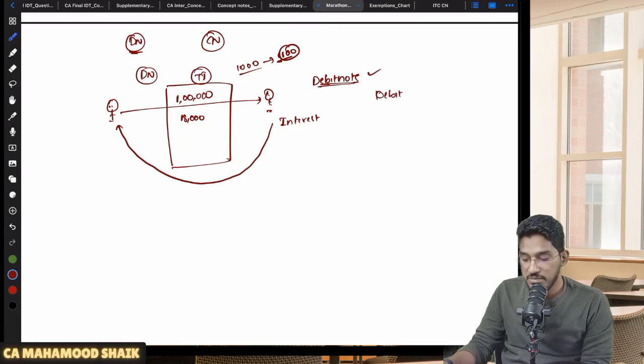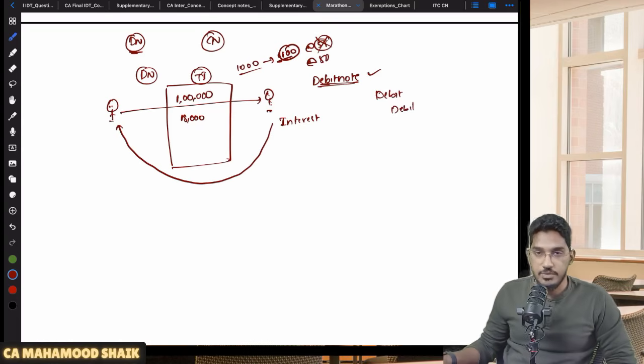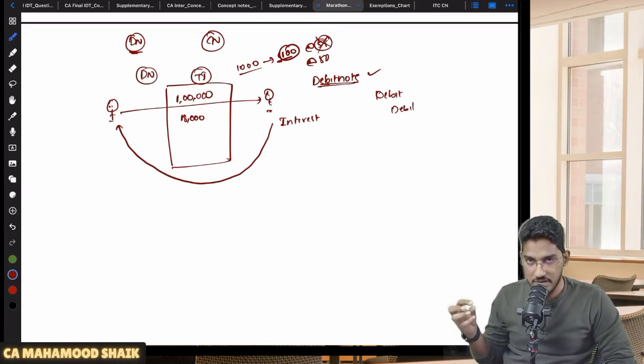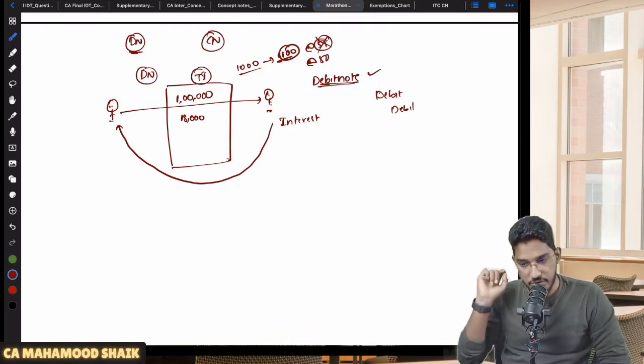Or rate difference. By mistake you have applied wrong rate. So actually the product is 55 rupees, but by mistake you have charged him only 50 rupees. Later you have realized. Now you want to collect that extra 5 rupees. Here also you will give something called what? Debit note. So initially you made a supply, you gave a tax invoice charging GST, but you want to collect something extra from your recipient. Then you will issue a document called debit note.